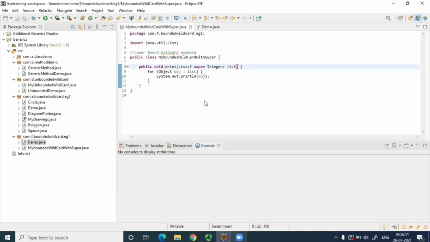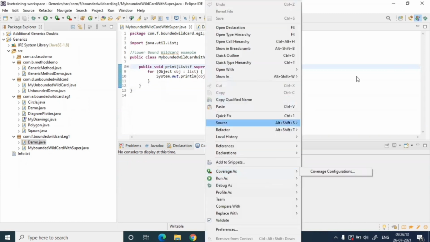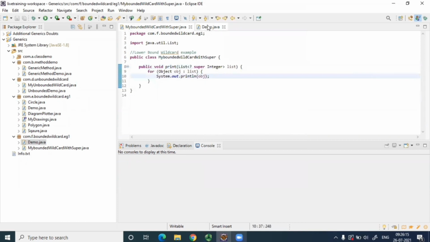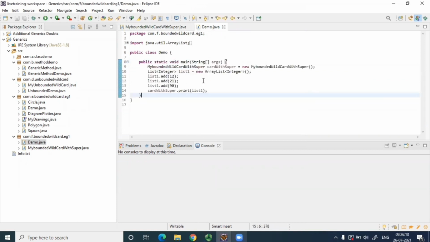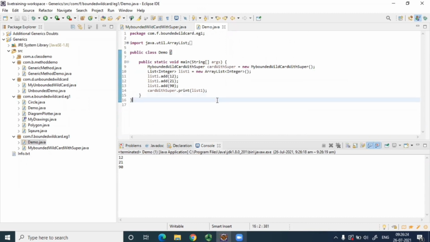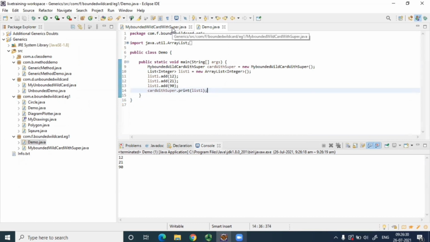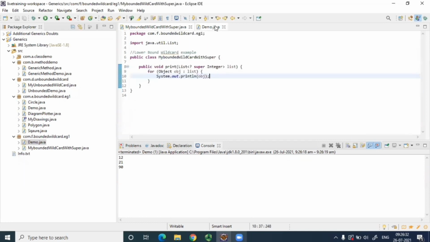Okay, sorry, it's Demo. Yeah, let's run this class. Okay, so here it is: 12, 21, 90. Simple, right? Now if I create a list of string, will it accept it?